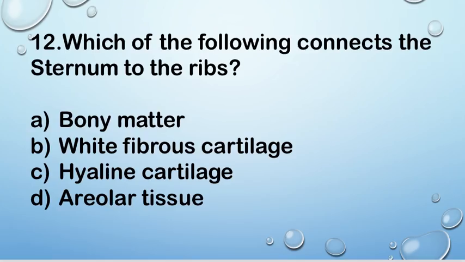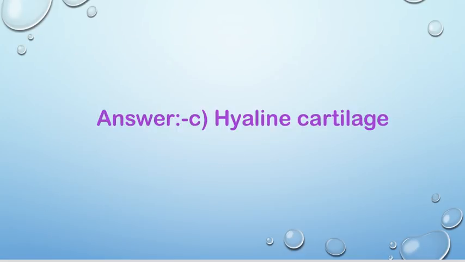Next question, question number 12. Which of the following connects the sternum to the ribs? Option A bony matter, B white fibrous cartilage, C hyaline cartilage, and D areolar tissue. Right answer is C hyaline cartilage. Hyaline cartilage connects the sternum to the ribs.